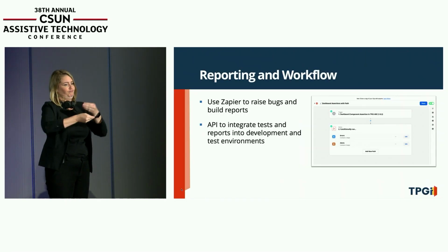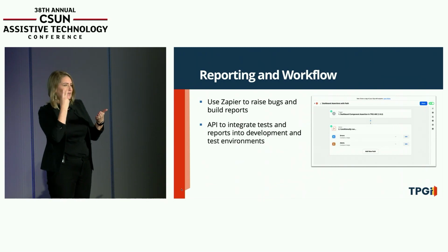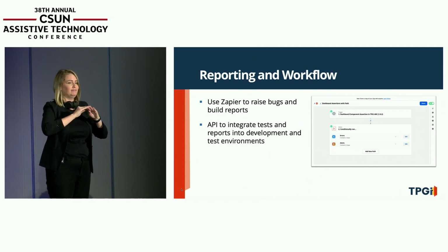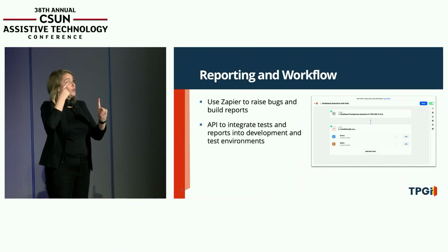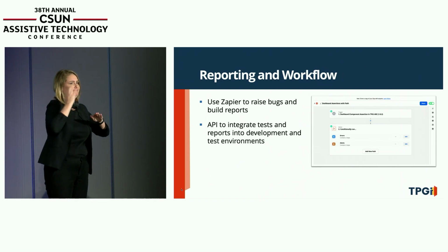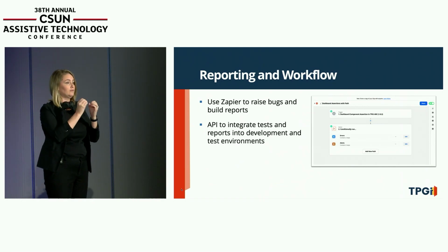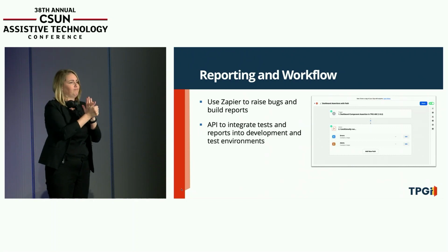And then finally, we also have a Zapier integration in ARC, which allows you to do things like create bugs in Jira or create connections with your various apps and your business processes very easily to get this stuff out. Again, the goal here is always to both spread the load across your organization, which also builds awareness and competence, but it's also to push upstream.